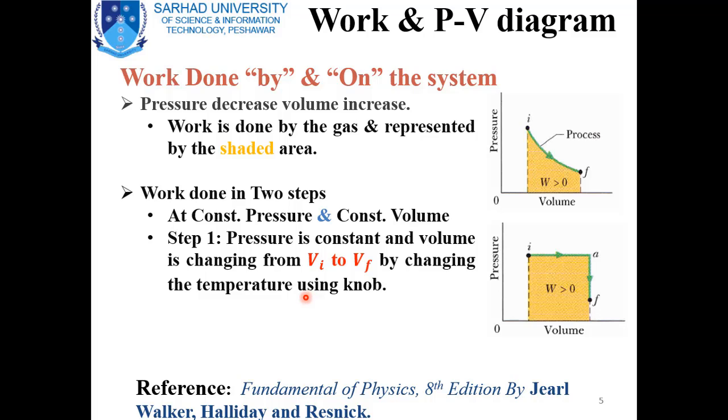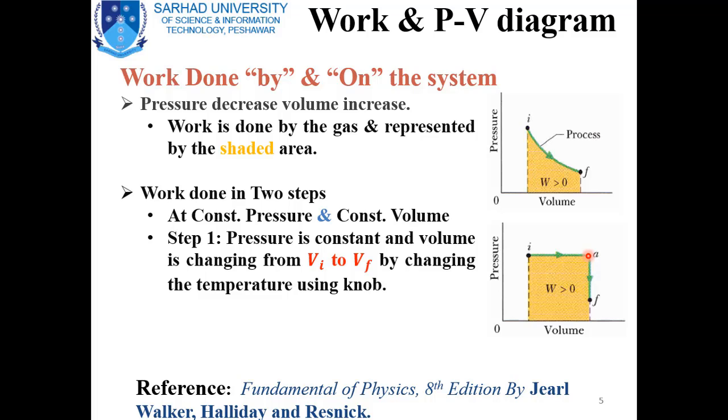So the work has been done in this part when the pressure is constant, and this can be easily seen from the figure that our system is at initial state i, and when we keep the pressure constant, this line shows that the pressure is constant while the volume is changing from Vi to Vf.